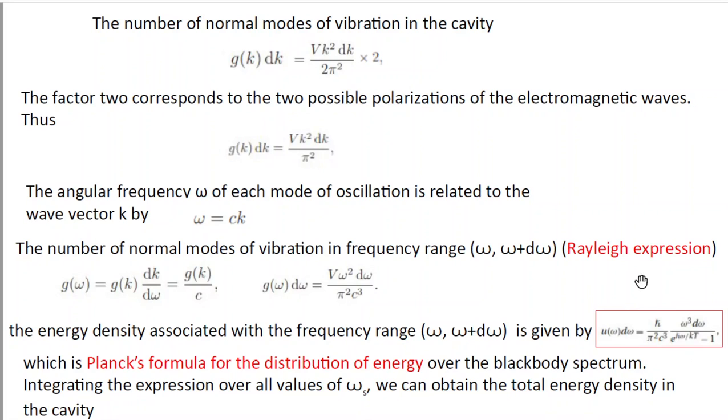So finally we obtained this expression, and this expression is known as Planck's formula for the distribution of energy over the black body spectrum. Integrating the expression over all values of omega, we can obtain the total energy density in the cavity. So this formula is the famous Planck's radiation formula.